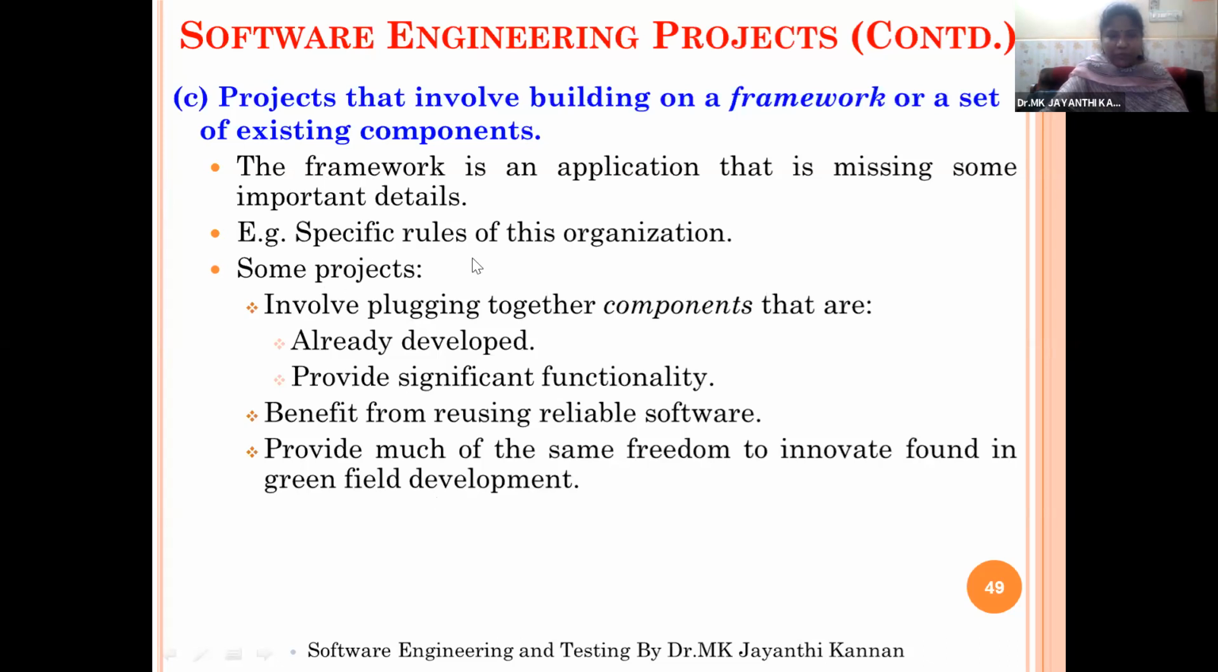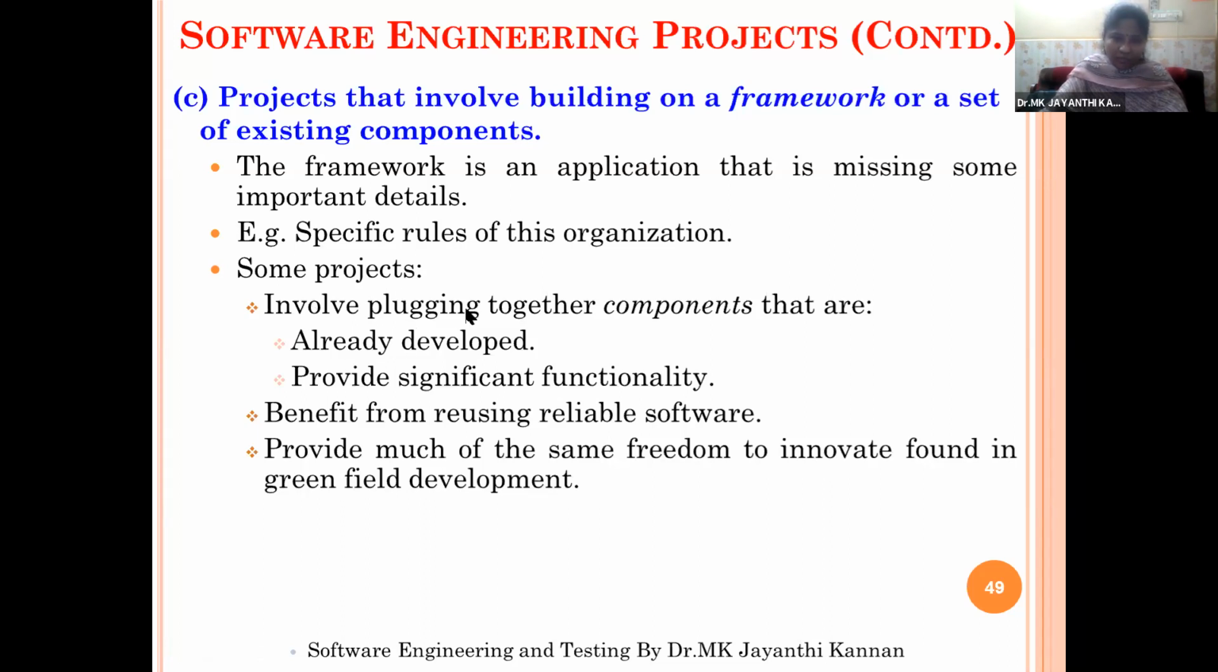Example, specific rules of an organization. If you are creating a project for a particular organization, the rules and regulations will be different. Say for example, we have one project for Vishweshwara University. The exam policies, rules and regulations will be different for Vishweshwara University. If the same project is created for JNTU, then there will be some minor or major changes in the rules and regulations. So according to the policies, rules and regulations of the government or the organization, we need to modify or update the project.